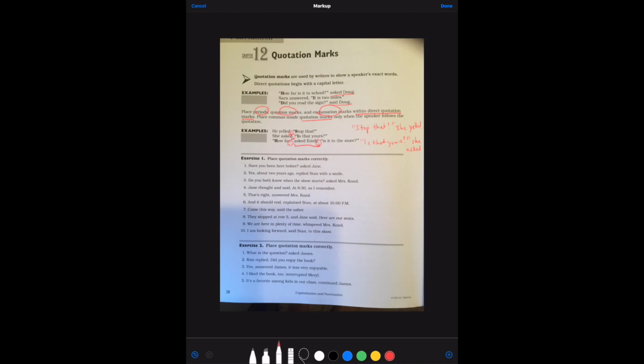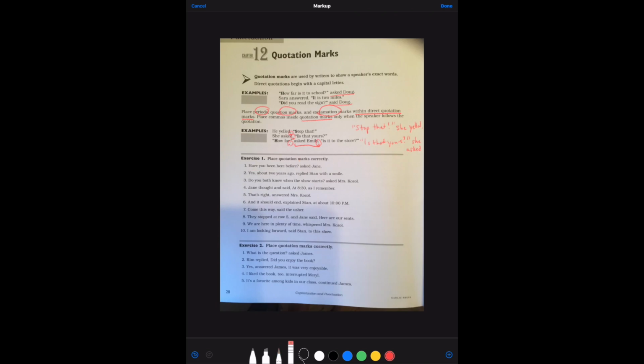So I'm going to go ahead and do a few with you first. Okay? So, "Have you been here before?" asked Jane. Okay, have you been here before? Well, that's what she said. She walked into the room and she said, "Have you been here before?" Or she walked up to me and said that. All right, so she didn't say this part, right? So we know that's not in the quotation mark.